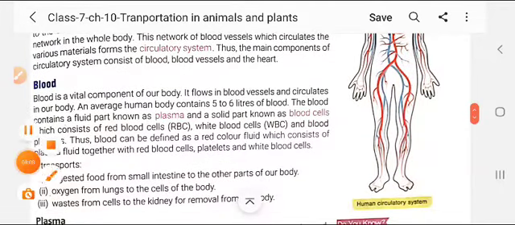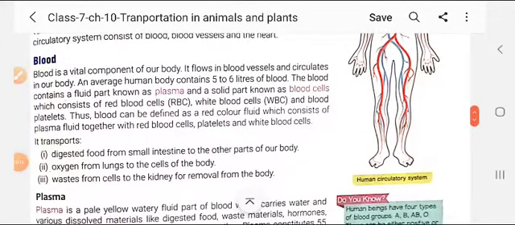Now student, my next topic is about the blood. Student, blood. What is blood? Blood is a vital component of our body. It is called vital because it is present in a huge amount in our body and at every corner of the body. Blood is very important for our living. It flows in the blood vessels and circulates in our body, and the passages through which blood flows are the blood vessels.